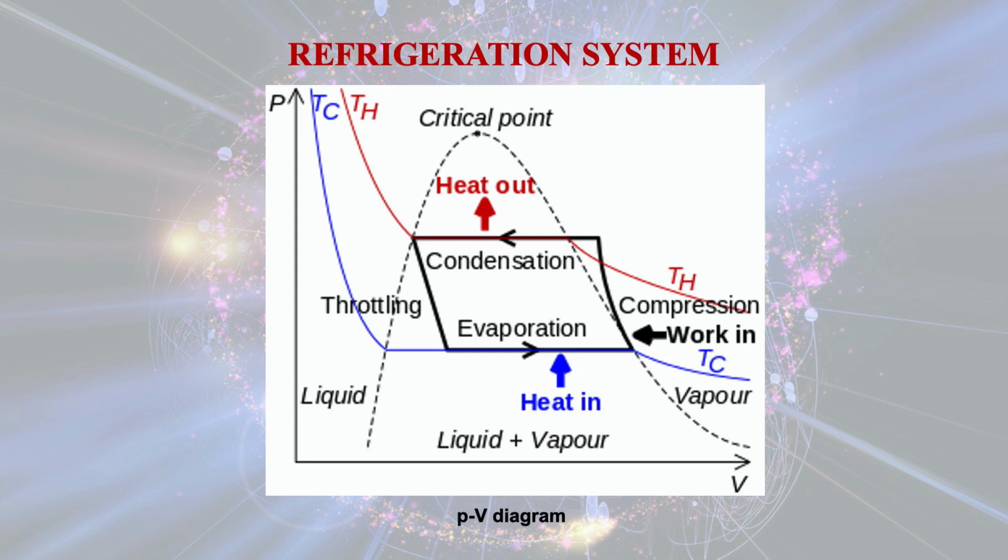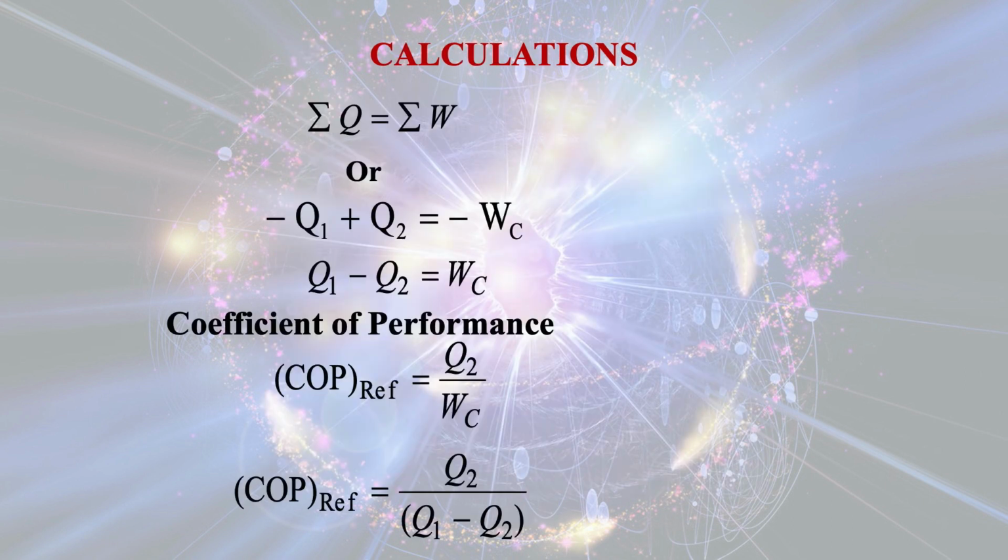First of all, for a cyclic process, we know that the summation of the heat transfer is equal to the summation of work done. So in this case, Q1 is negative, so minus Q1 plus Q2 is equal to minus WC, that is the work done by the compressor onto the system.